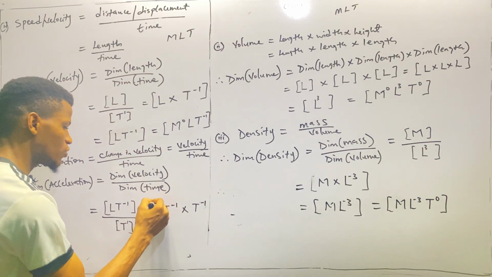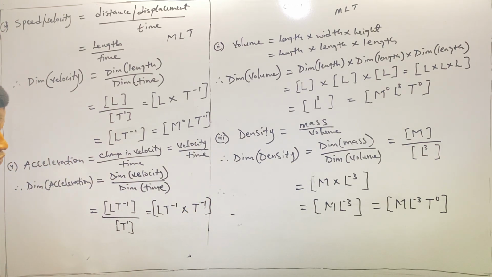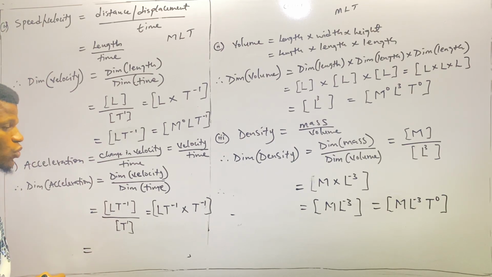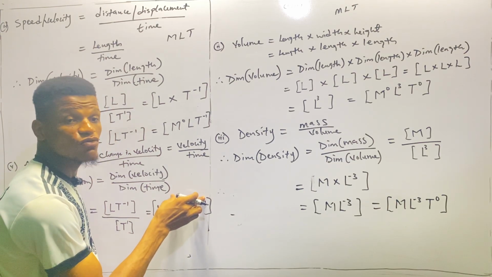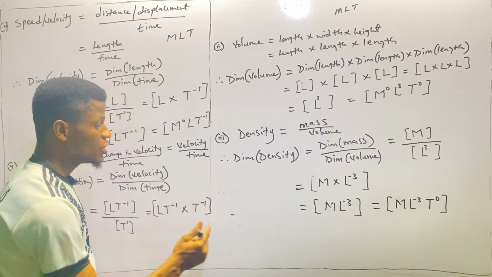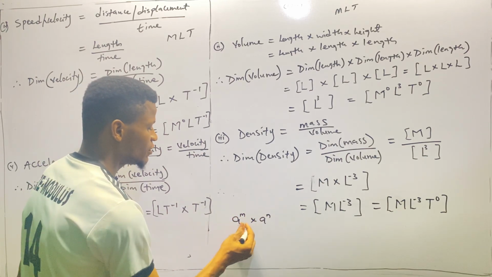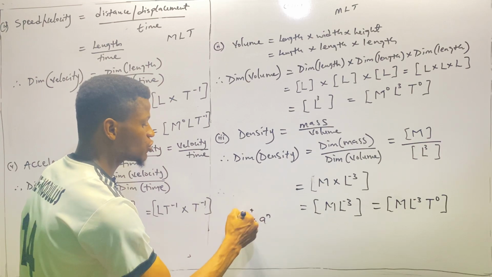Okay, so we close the quantity. So we introduce the parentheses. So this will now be equals to, of course, we have two T's here having power negative 1, negative 1. According to law of indices, a raised to power m times a raised to power n, provided they have the same base, the multiplication becomes addition of their powers.